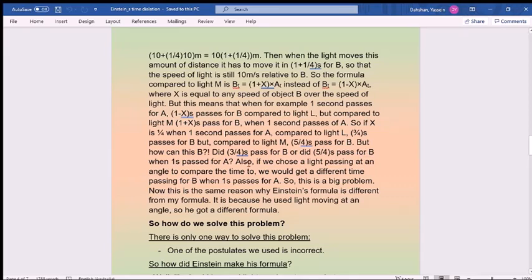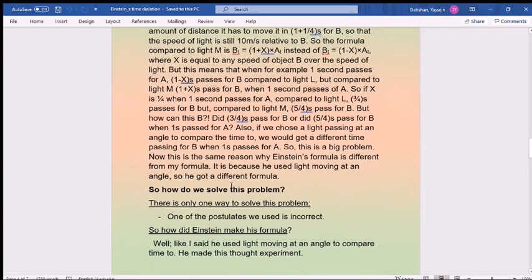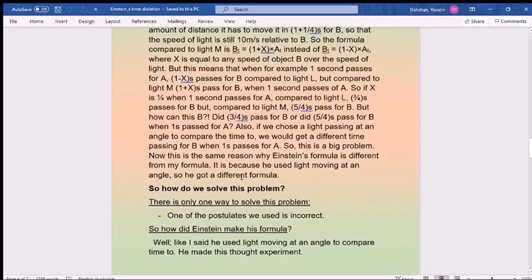Because, compared to different lights, a different amount of time will pass for B. If we choose a light passing at an angle instead of these two lights to compare the time to, we would get even a different time passing for B when 1 second passes for A. So this is a big problem. Now this is the same reason why Einstein's formula is different from my formula. That's because he used light moving at an angle, so we got a different formula.